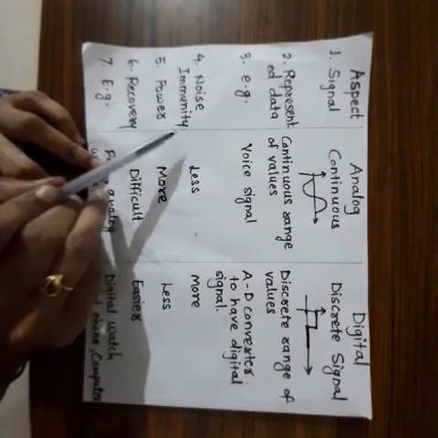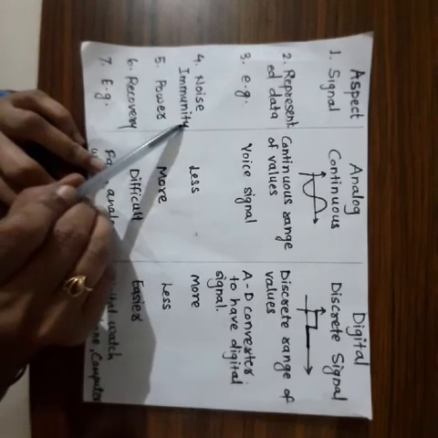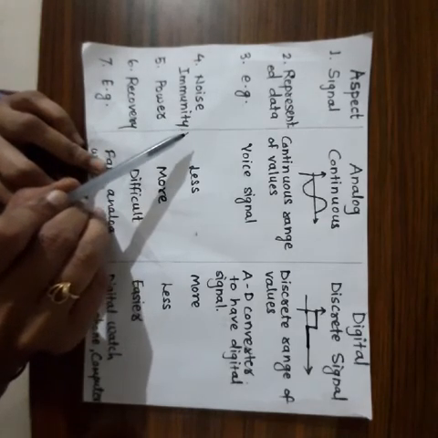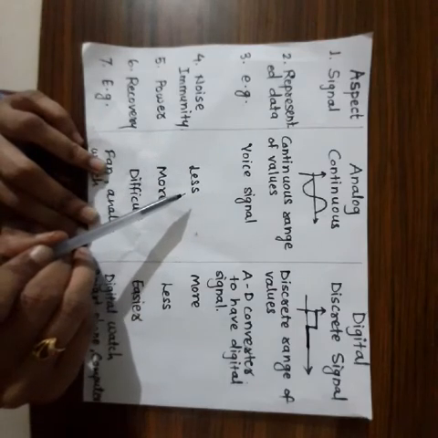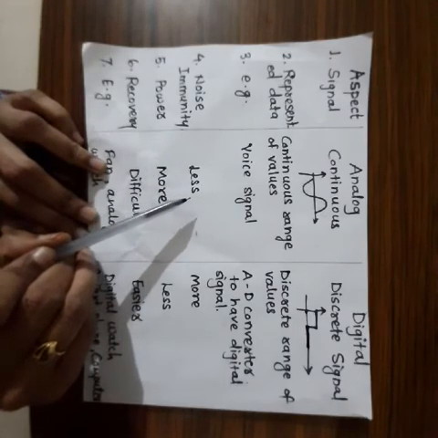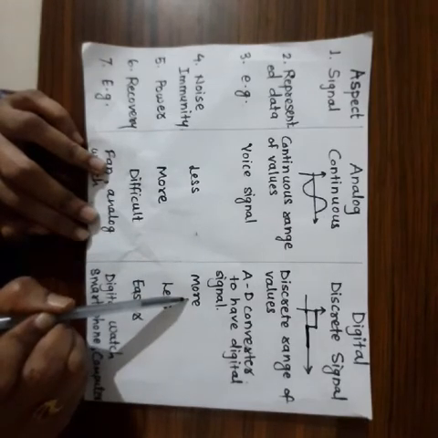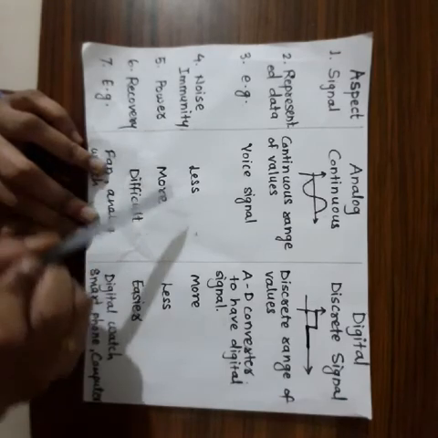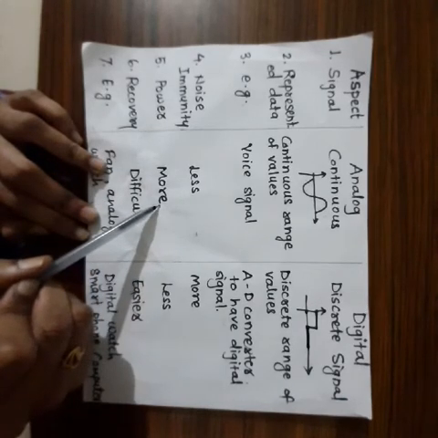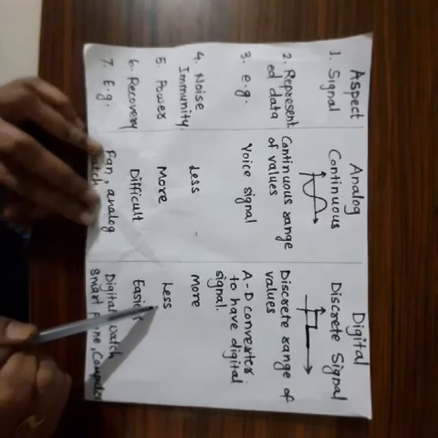Next one is the noise immunity. So noise immunity is the one which informs about how strong the signal is against noise. Analog signal is having less noise immunity as compared to the digital signal. Next comes the power. So power which is drawn by the analog signal during transmission is more as compared to the digital signal.